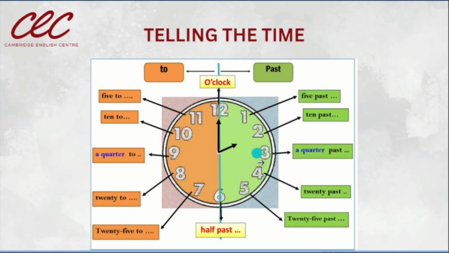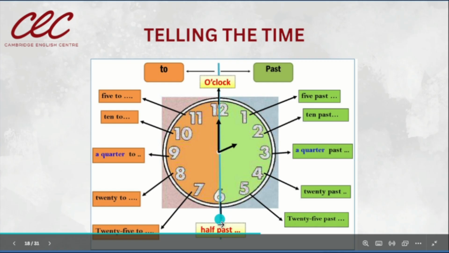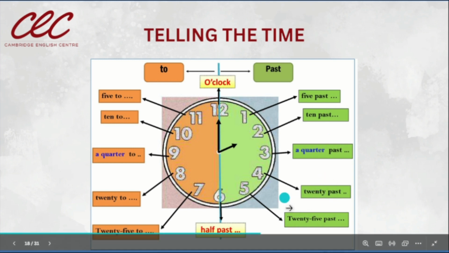Instead of saying 15, we say quarter. Then we have 20, 25, and in the middle here we have half. Half past. Until here we use the word past. 5 past, 10 past, a quarter past, 20 past, 25 past, and half past.